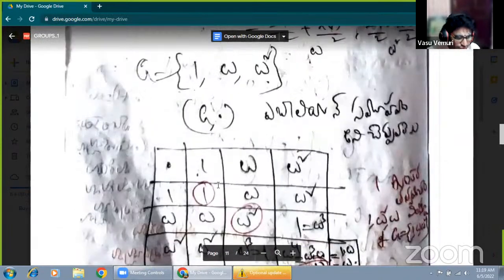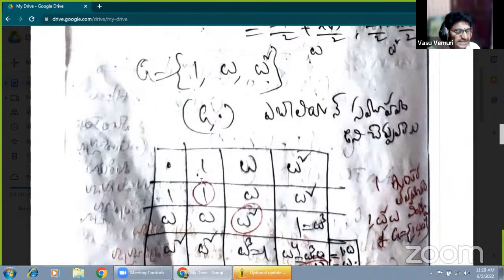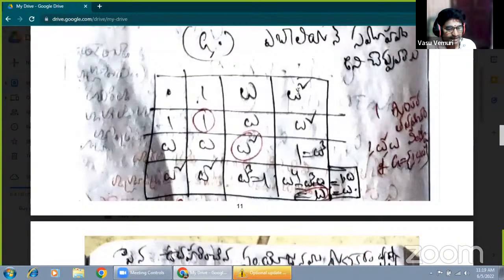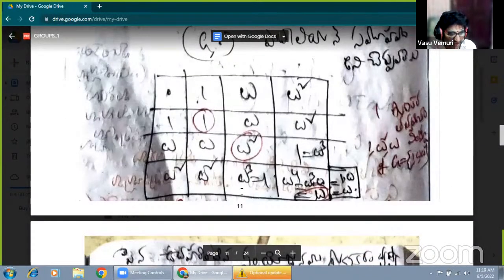Let me repeat this. The identity element is 1, and for the inverses of 1, omega, omega square, just see here: 1 is the multiplicative identity. The inverse of 1 is 1. Omega multiplied with omega square gives the value 1. Therefore, the inverse of omega is omega square. The inverse of omega square is omega.